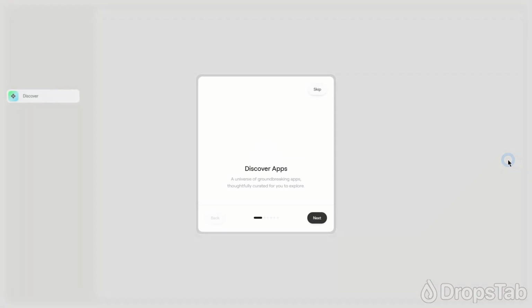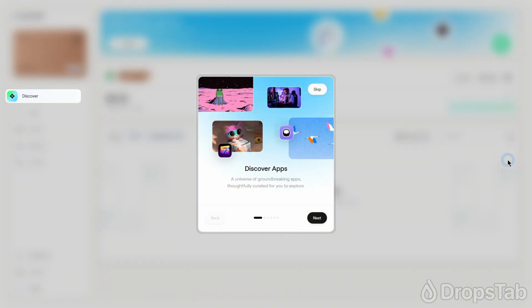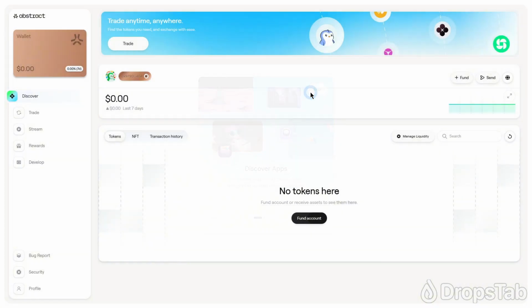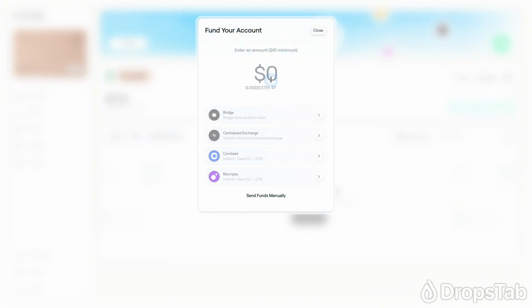As an Abstract user, you have a unique wallet associated with your profile. To transfer funds from your EVM or Solana wallet to your Abstract wallet, click the Fund button. Enter the amount of funds you want to transfer, $10 minimum. Choose your preferred method of funding. We are going to use the Bridge method.